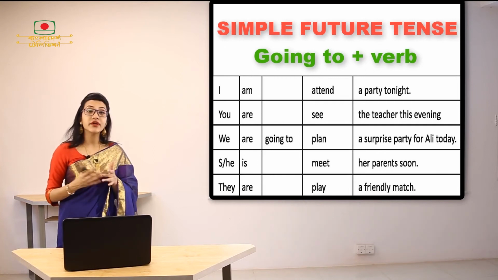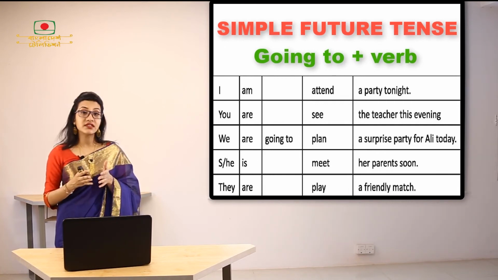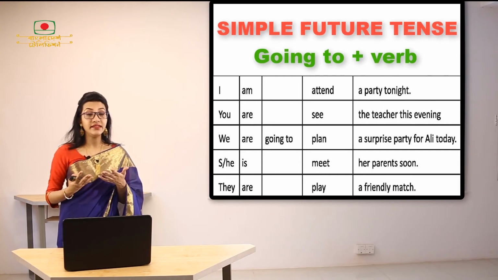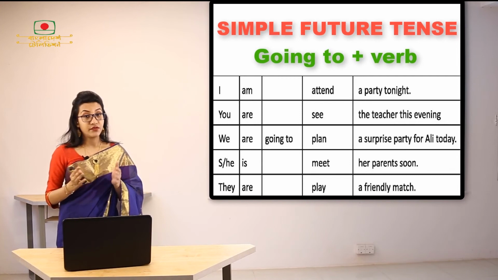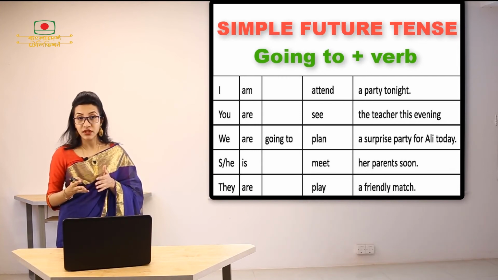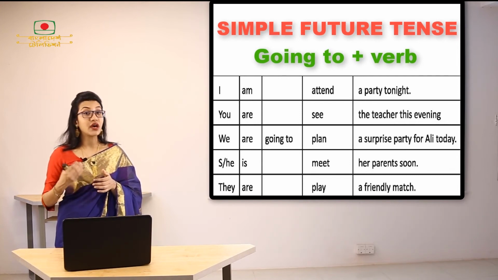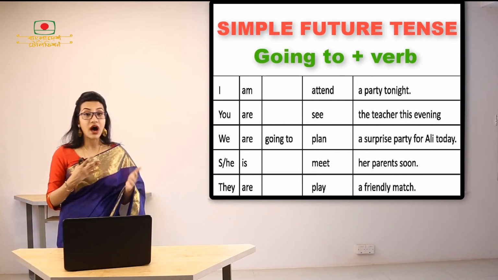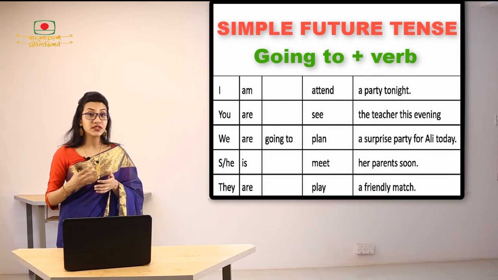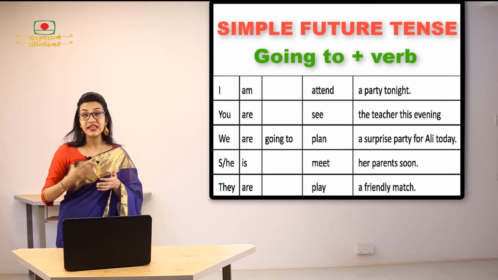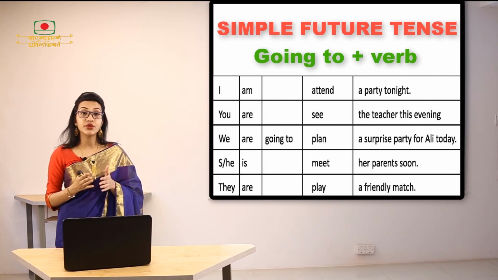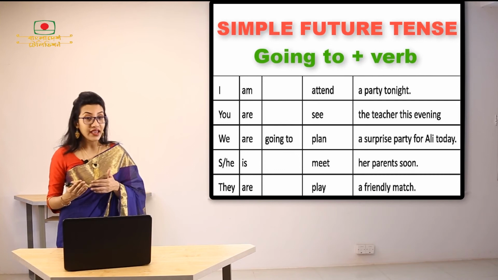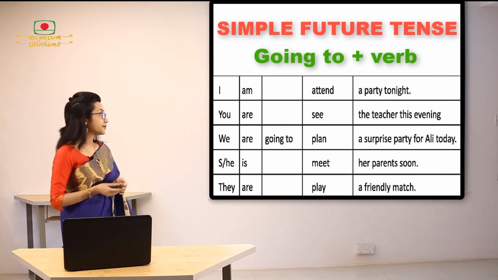Now we all know where we use am. When the subject is first person singular, for example I, then we use am. If the subject is first person plural, we use are. In case of second person you, we always have to use are. In case of third person singular, for example he, she or it, we use is. And in case of third person plural as in they, we use are.